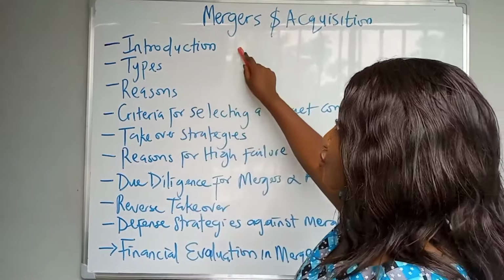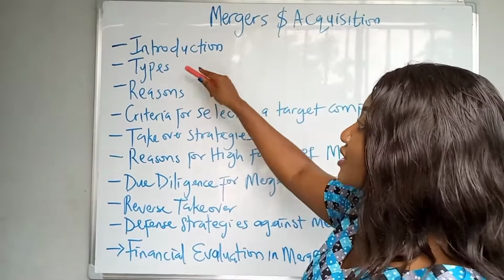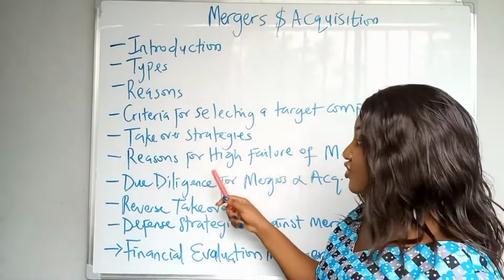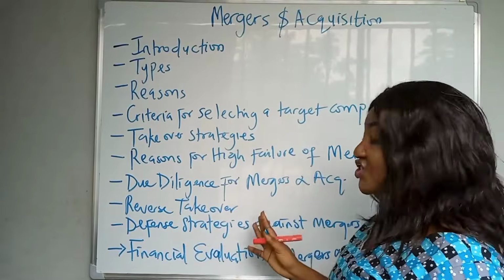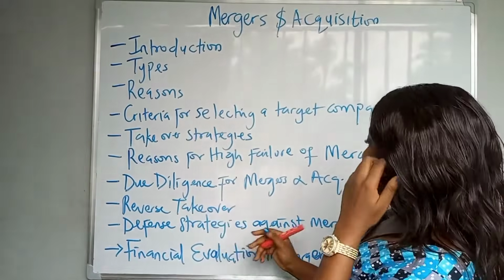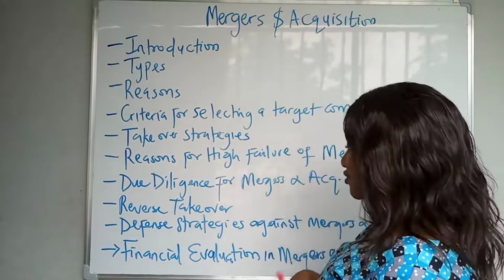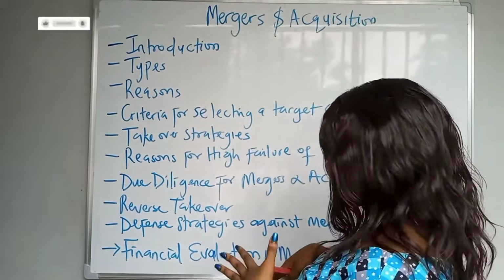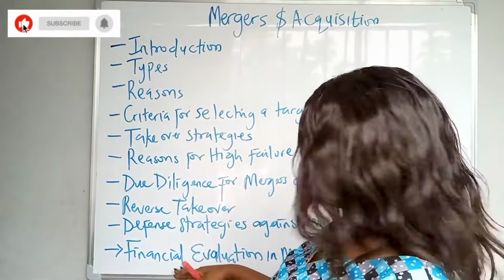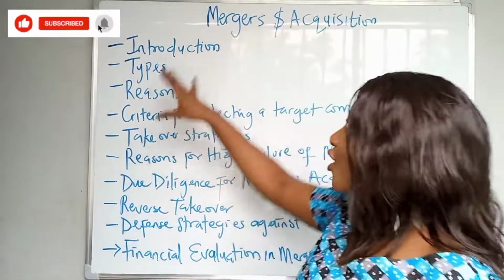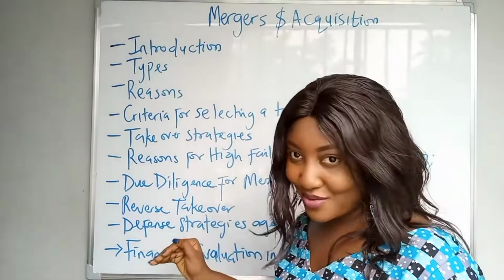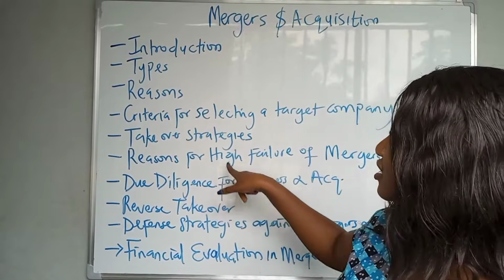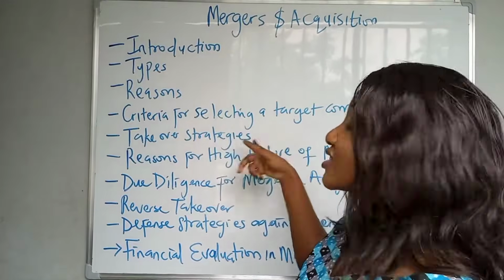Okay, we have the introduction, like what is mergers and acquisition, types, reasons, criteria for selecting a target company, takeover strategies, reasons for high failure of mergers and acquisition, due diligence for mergers and acquisition, reverse takeover, defense strategies against mergers and acquisition, and the financial evaluation of mergers and acquisition. This is the financial evaluation, the calculations, okay? But all these other ones are highly examinable, like the defense strategies against mergers and acquisition, due diligence, takeover strategies, criteria for selecting a target company.